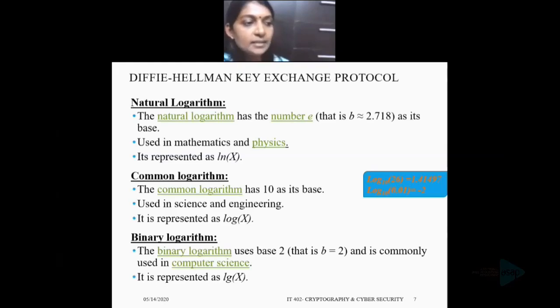Okay, the third one is binary logarithm. The binary logarithm uses base 2. That means the b is 2 here and is commonly used in computer science, and it is represented as lg of x, that is logarithm to the base 2.